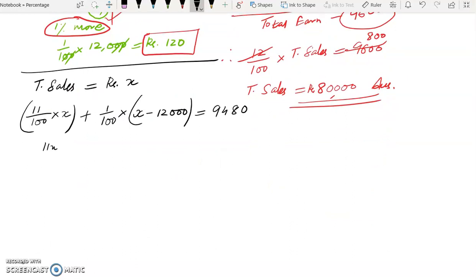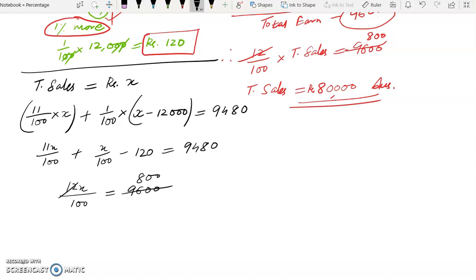Now this will be 11x by 100 plus x by 100 minus 120 is equal to 9480. Now if we add this, we will get 12x by 100 is equal to 9600. 12 into 8, so x will be how much? 80,000 rupees.